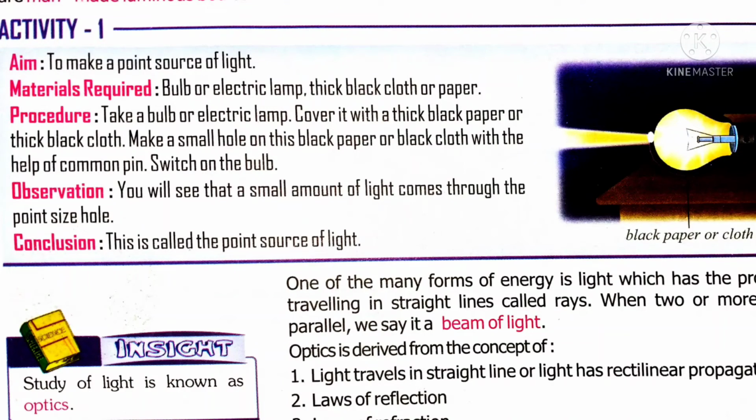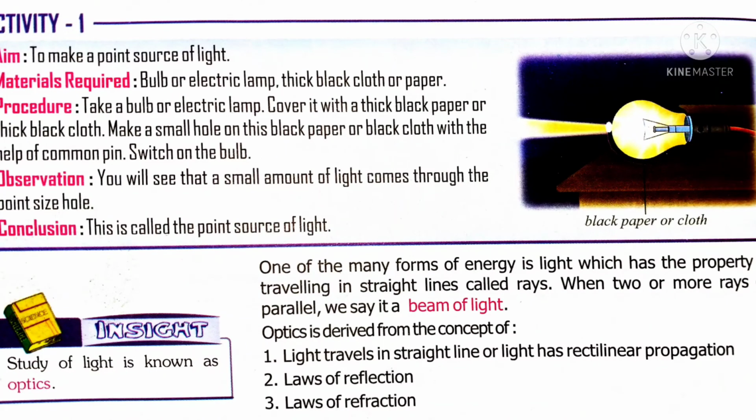Light which travels in a straight line is called rays. When two or more rays go parallel to each other, it is called a beam of light. The study of light is also known as optics. Regarding light, we also learn two concepts: light always travels in a straight line, which is called rectilinear propagation, and laws of reflection. These two properties we are going to learn today.